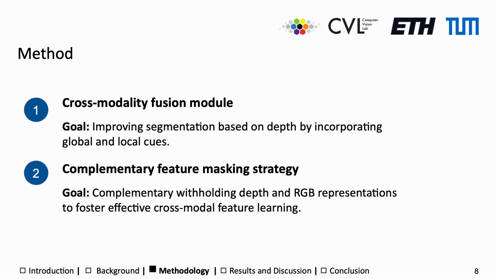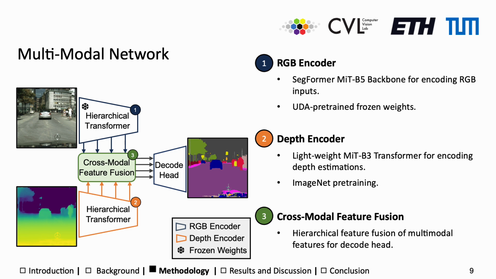First, we introduce a cross-modality feature fusion method for incorporating global and local cues. Secondly, we introduce a complementary feature masking strategy. The objective hereby is to withhold certain depth and RGB representations to encourage a more effective cross-modal feature learning and thus improve overall performance. To start, I will introduce our multimodal network architecture.